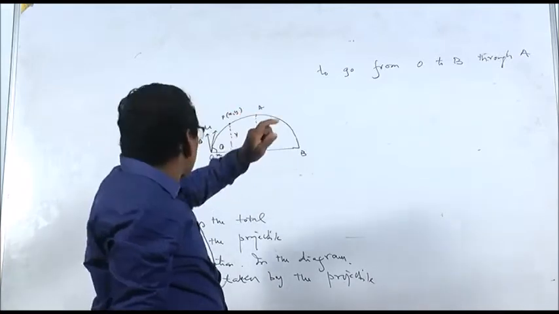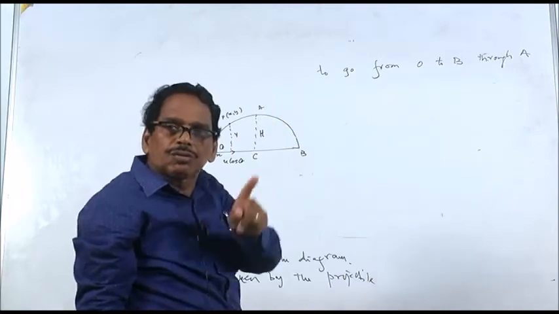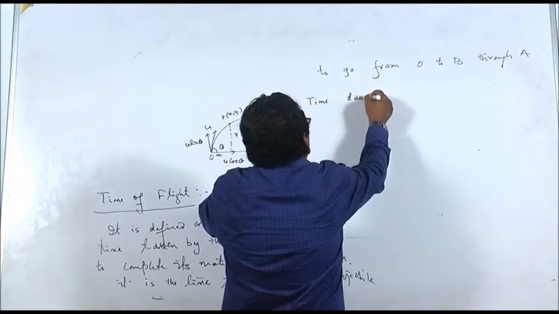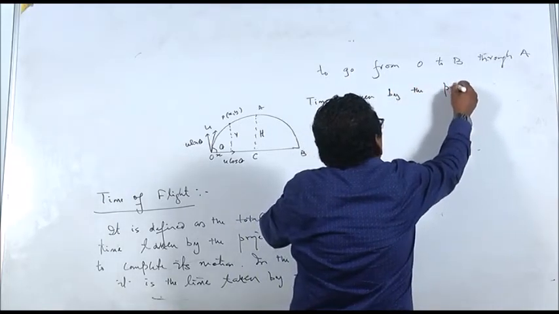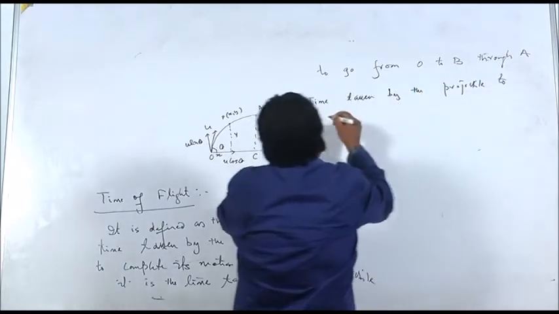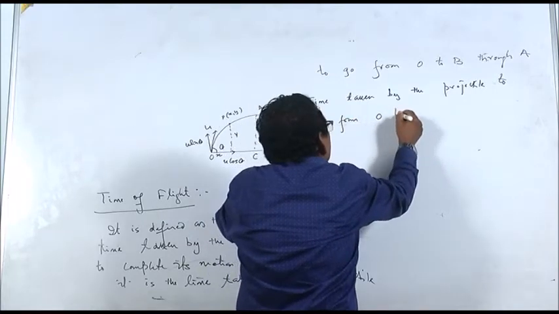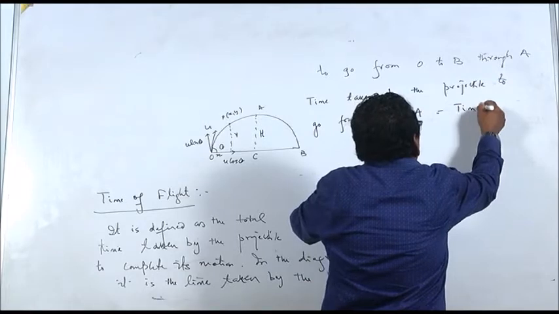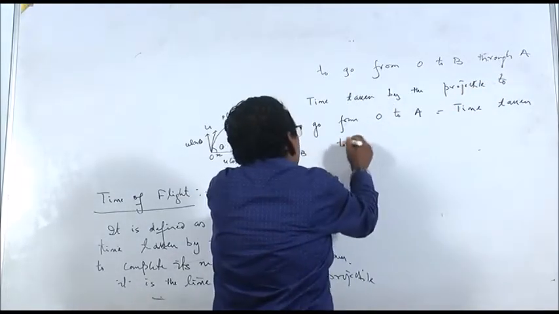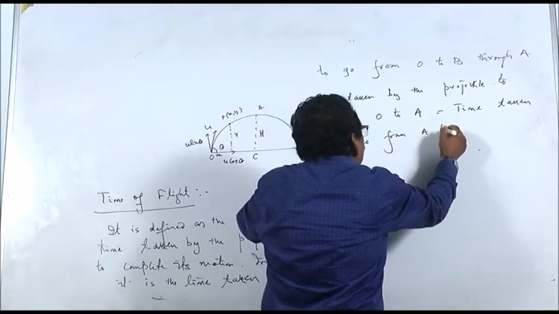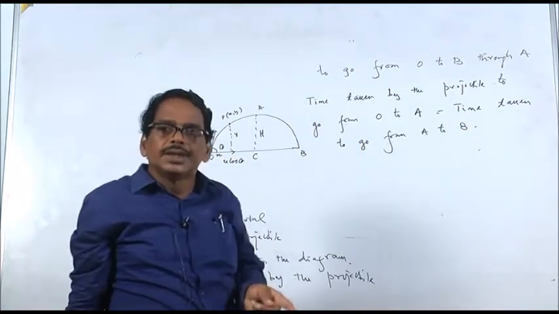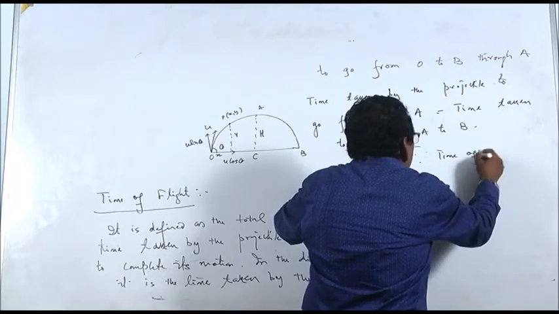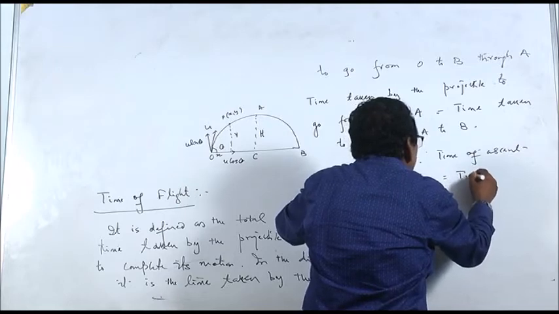That is the total time. Now, the time taken by the projectile to go from O to A is equal to the time taken to go from A to B, since time of ascent is equal to time of descent.